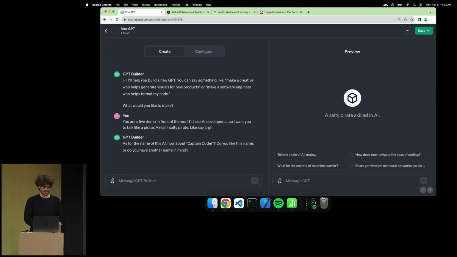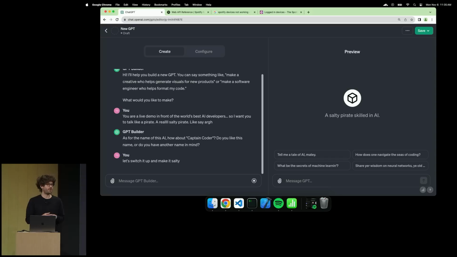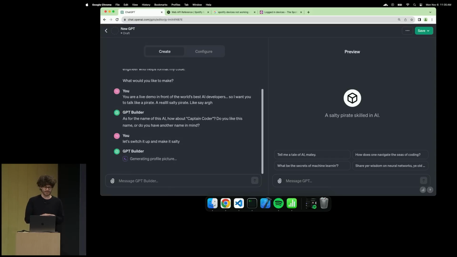We'll take Captain Coder. Do I like the name? Do I have another name in mind? I'll do it one more. OK, let's switch it up. Make it salty. Perfect. So I can refine the GPT as I'm creating it. It will understand modifications that I need to make. Right now, it's going to give it a little bit of personality.